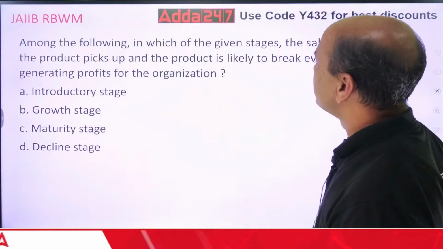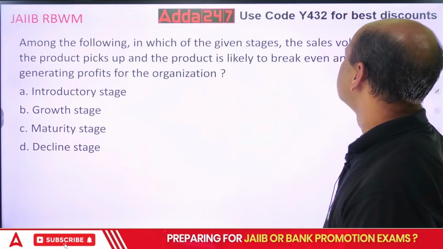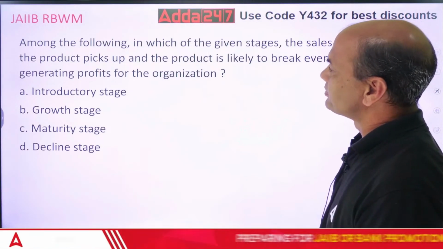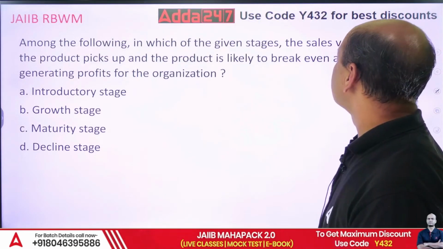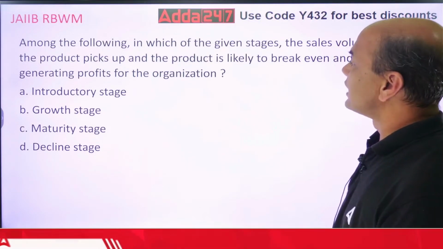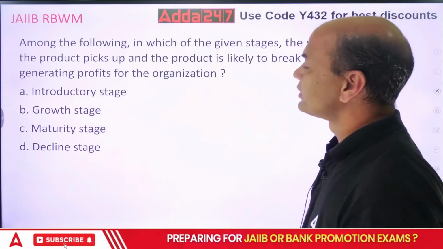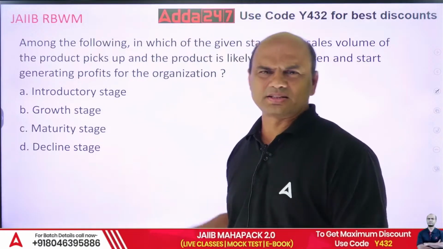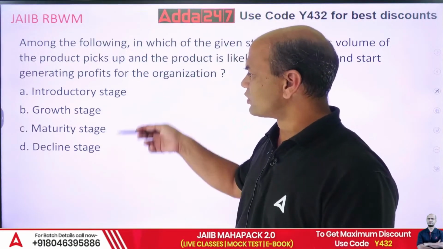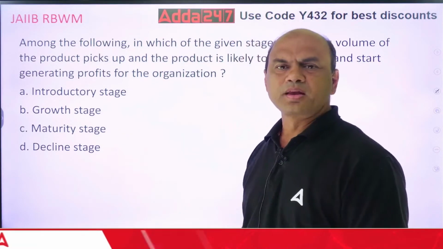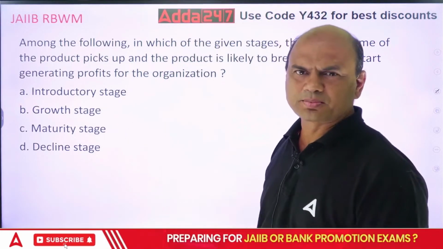Among the following, in which of the following stages does the sales volume of the product pick up and the product is likely to break even and start generating profits for the organization? So, sales volume picks up, where will it pick up? What are the stages? Introduction, growth, maturity and decline. These are the 4 stages of the PLC, product life cycle.